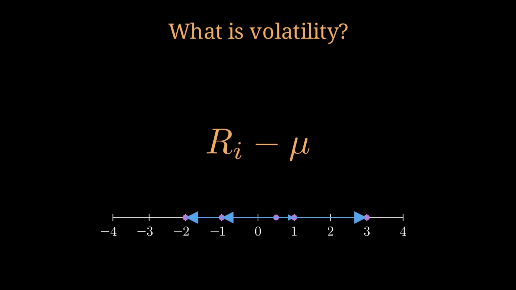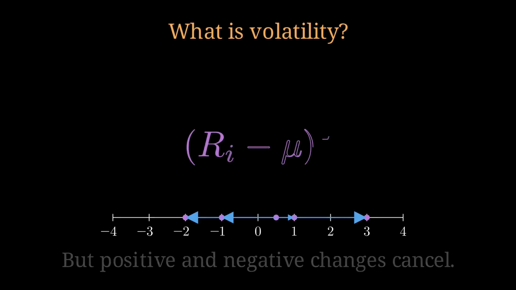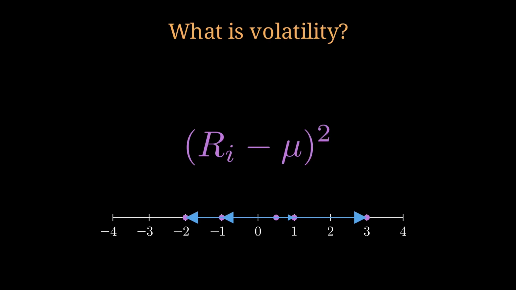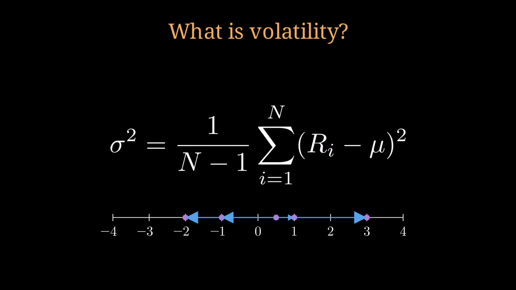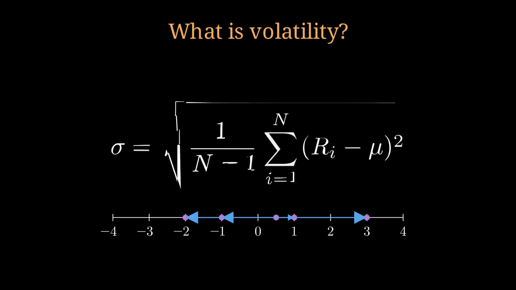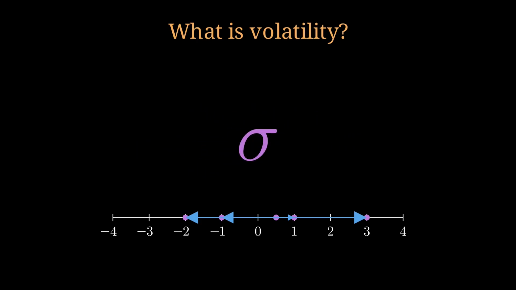However, summing up all of these deviations gives us a problem. Positive and negative values cancel each other out, giving us 0, so we square every distance. Taking the average of these squared deviations gives us the sample variance, sigma squared. Variance is in squared percentages. We take the square root to return to original percentage terms. This final value, the standard deviation sigma, is the formal definition of volatility.